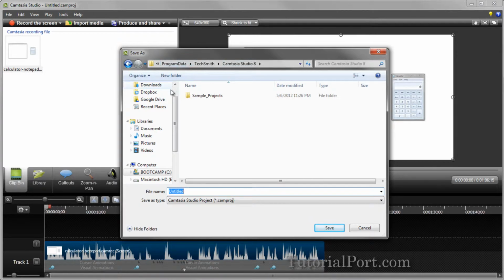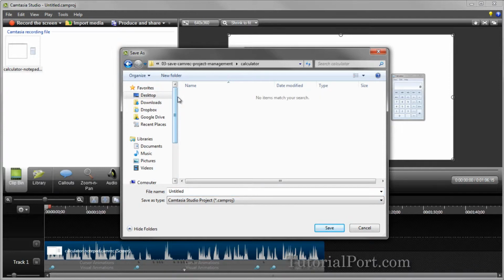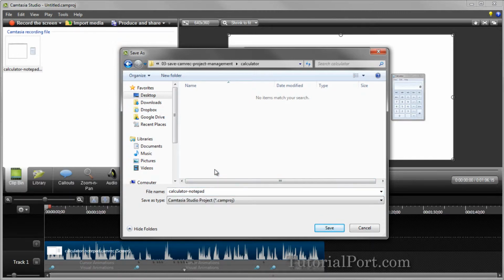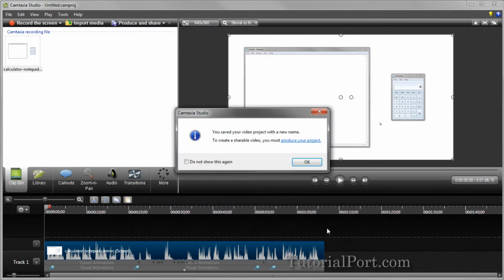The first time you save a project, you'll be prompted with a message reminding you that in order to share your video with someone, you'll need to produce it into a shareable format. We'll cover this step in the Produce and Share video later in this series. Once saved, let's take a look in the folder to show you the difference between the Camtasia recording and the Camtasia project files. These are also often referred to as the camrec and camproj.